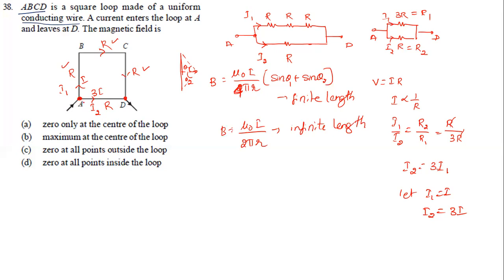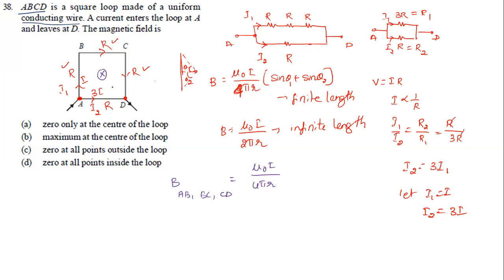So now, due to the arm AB, what is the direction of magnetic field at the center? Into the plane of the board. And due to the arm BC also into the plane of the board, and arm CD also into the plane of the board. Correct? So now the magnetic field due to arms AB, BC, and CD will be mu naught I by 4 pi r.